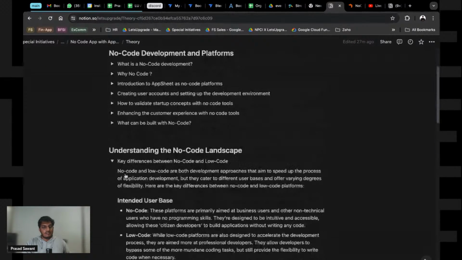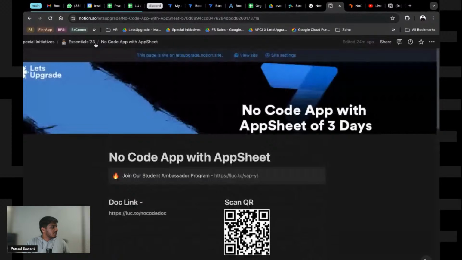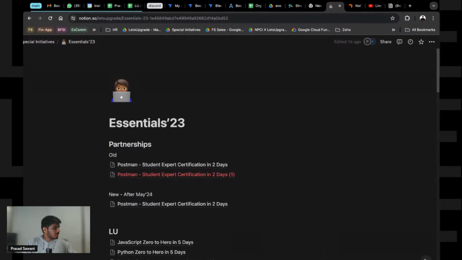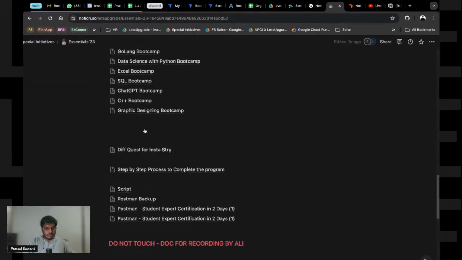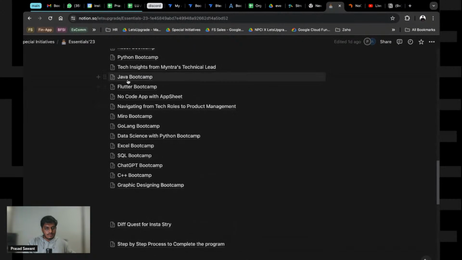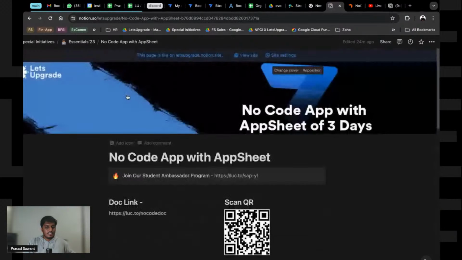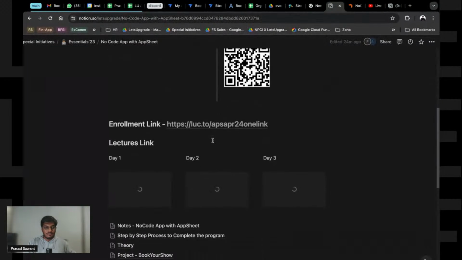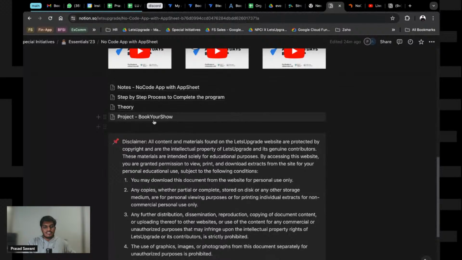Now again, we're done with the theory, of course. So let me just open Notion and log in on this part as well. Login. Yeah. So where is the no code? Yes, you guys are basically seeing what all essentials we do, and you see I'm just in the notes for everything. But anyway, this is our project, right?